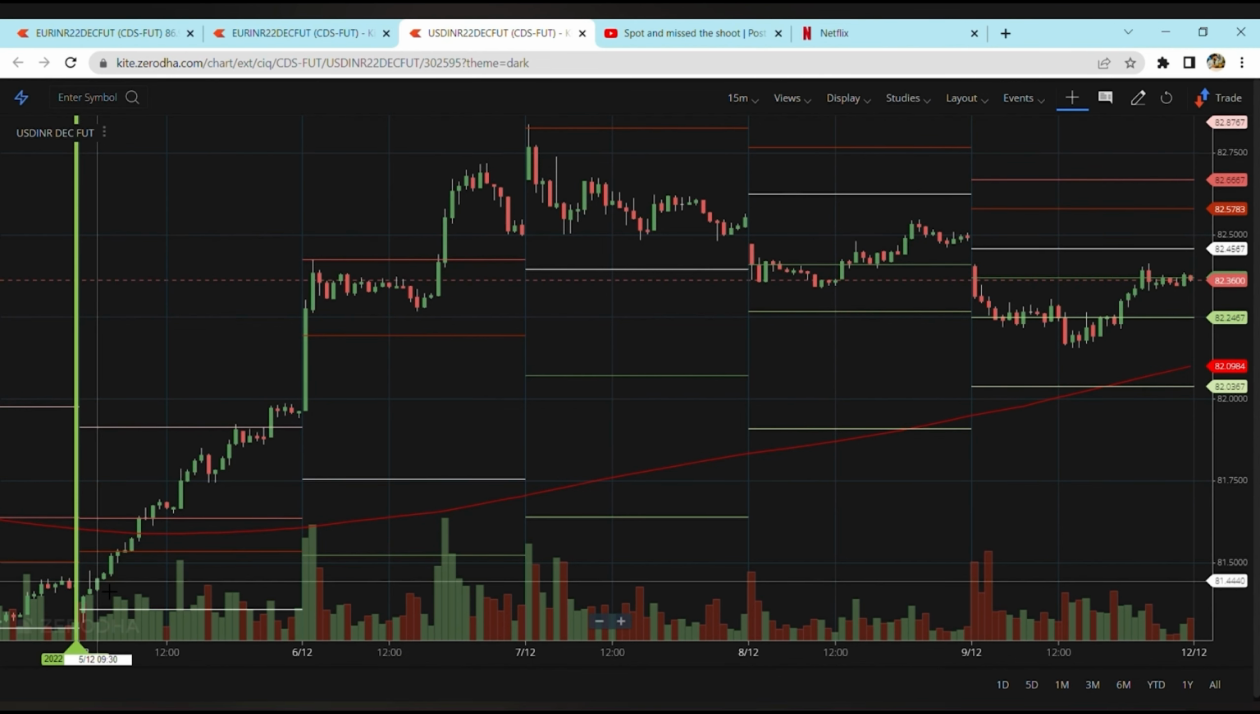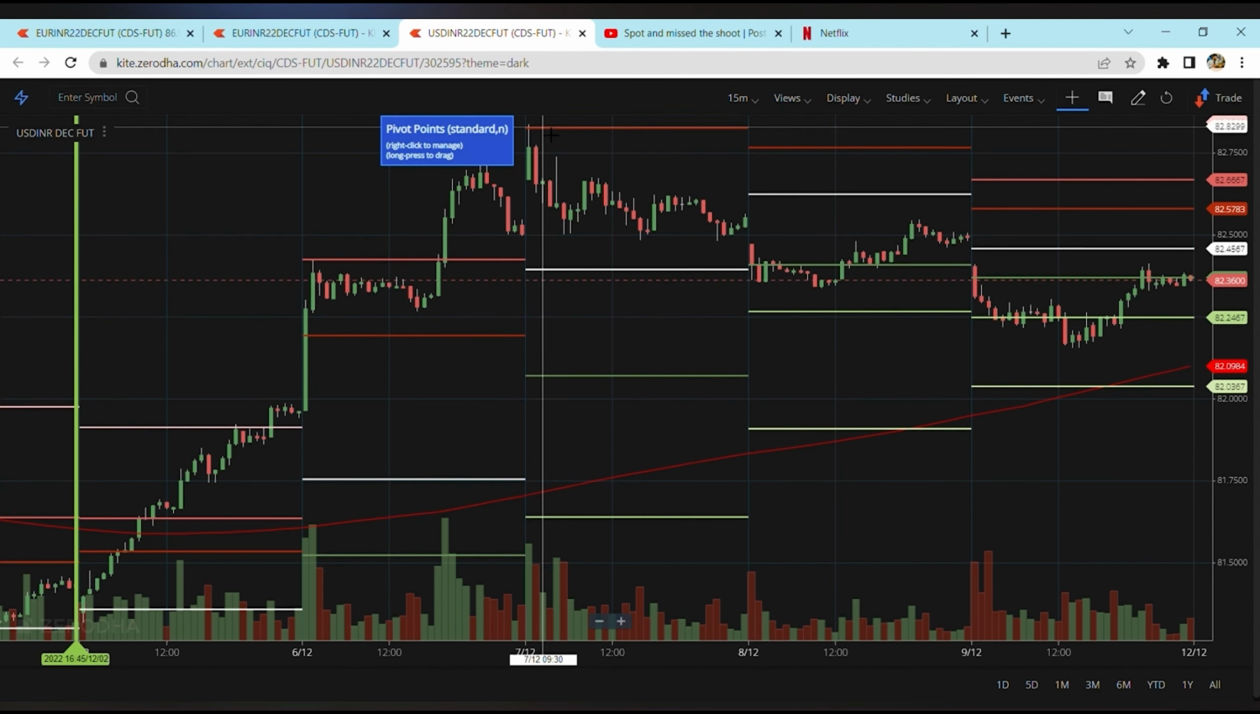On the 5th of December, the USD INR was trading at 81.44, and on the morning of the 7th, it is trading at 82.81. And in just 2 days, it's an easy move to be captured of approximately 2 rupees, which is a hell of a lot of money.